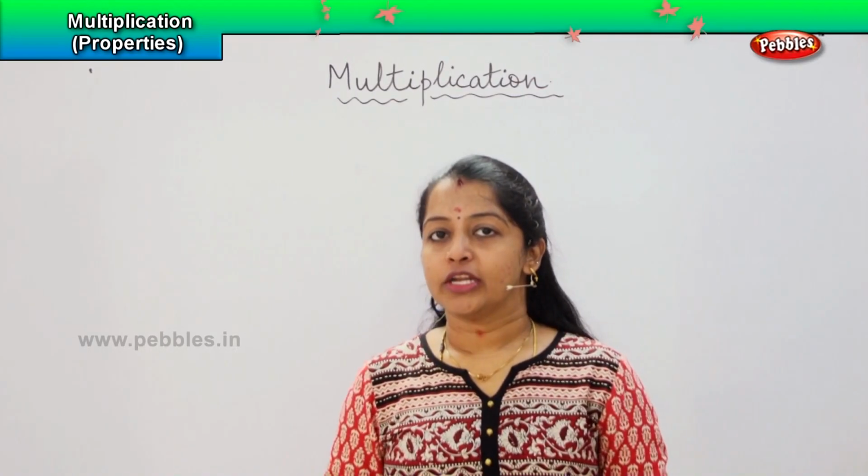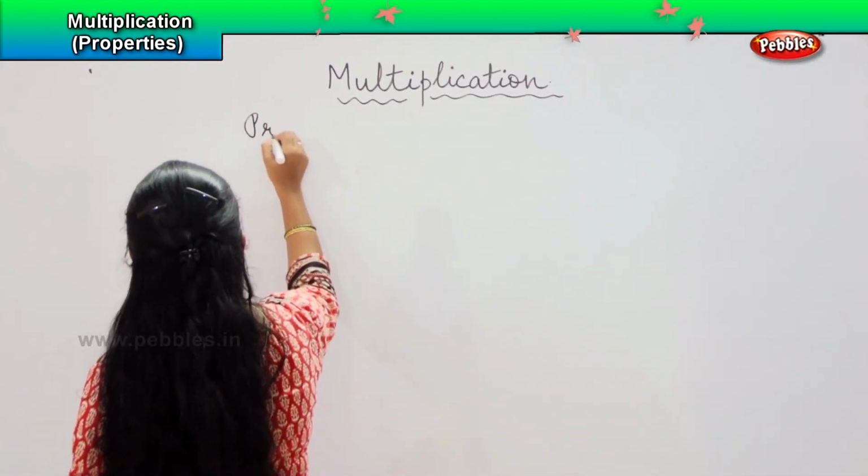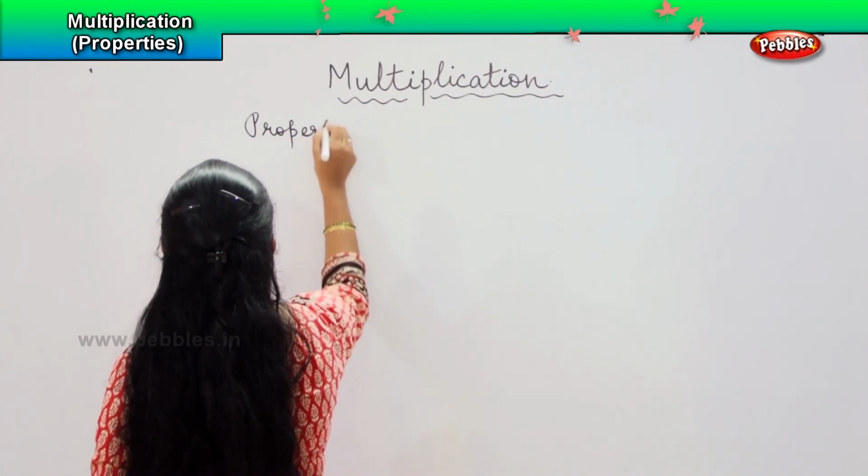Now, I am going to tell you what are the basic properties which we follow in multiplication. My next heading will be properties.